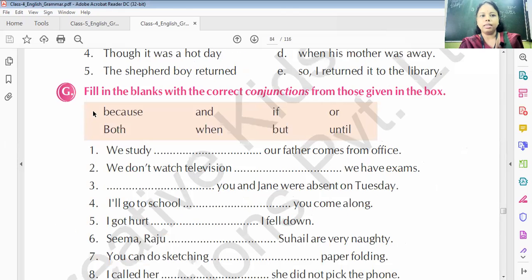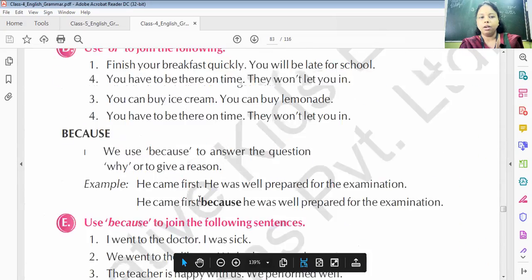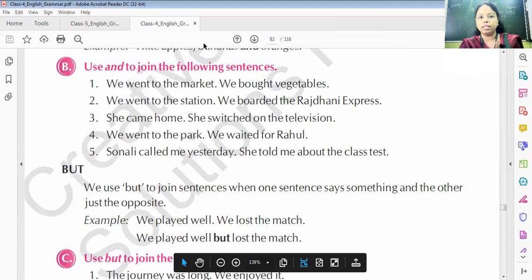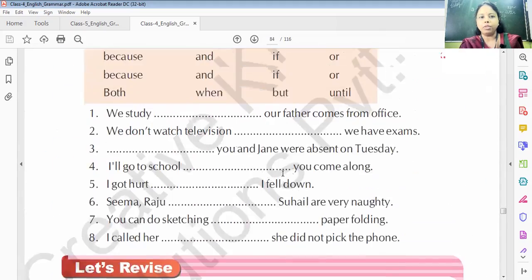Move to the next exercise. Fill in the blank with the correct conjunction word. Here we have to fill in the blanks using the correct conjunction. One more important thing I want to tell you: all the exercises which are here, you have to do these exercises in your grammar notebook. Understand? This fill in the blanks you just have to do in here.